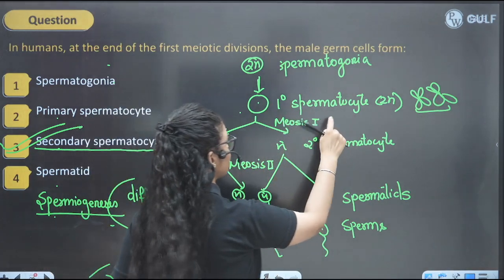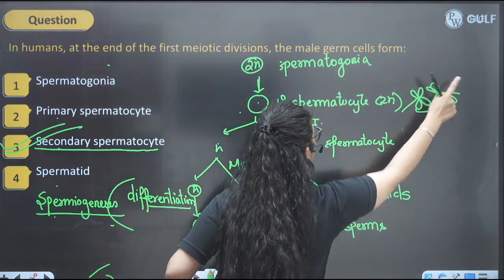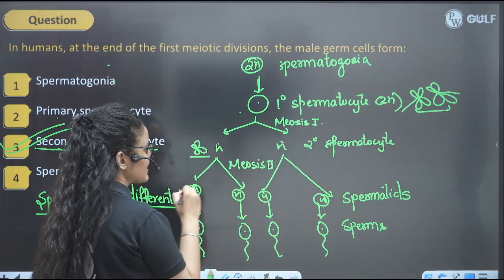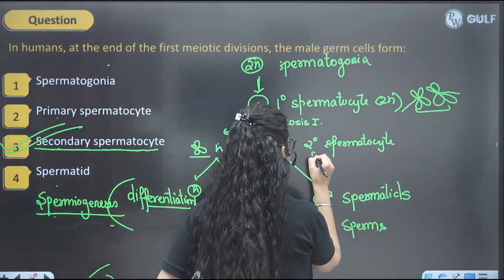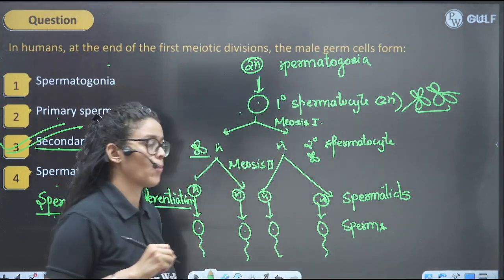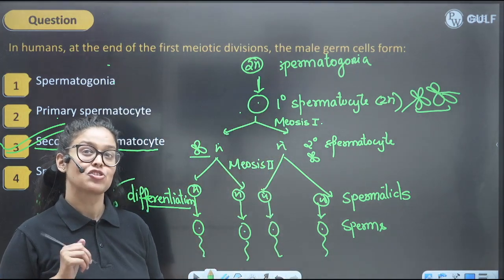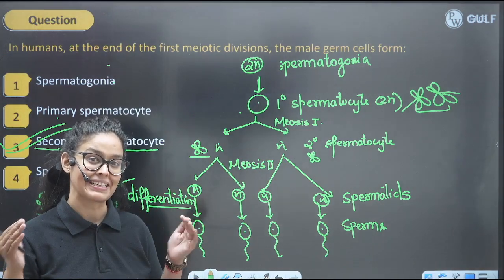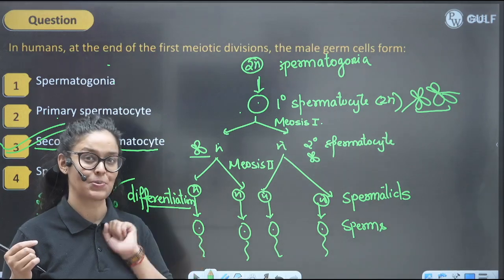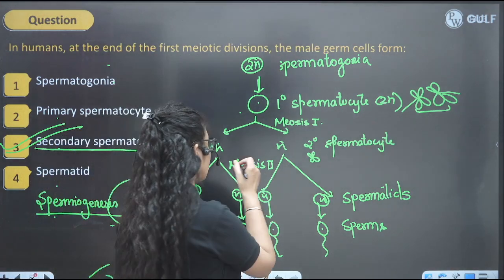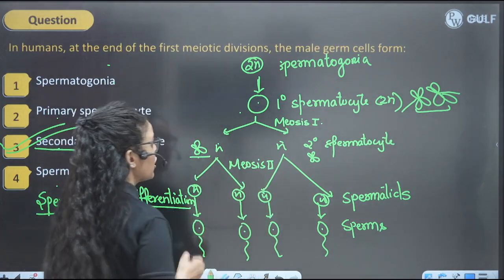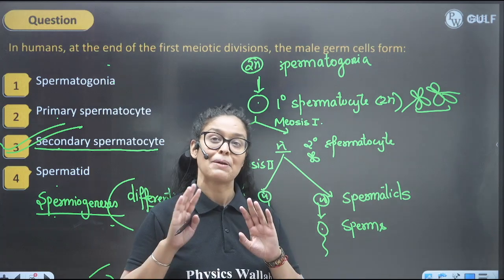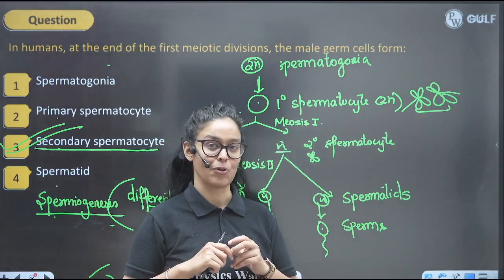Now during meiosis 1, these become unpaired. So such 23 structures will go into one secondary spermatocyte, and such 23 structures will go into the other secondary spermatocyte. So that means their paired chromosomes, 23 pairs, are getting separated. They are getting unpaired in meiosis 1. So you have to remember that paired become unpaired in meiosis 1.